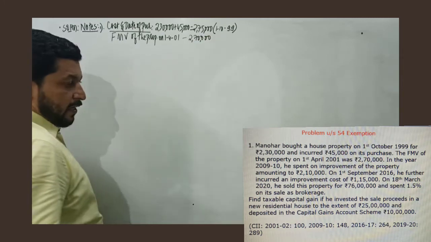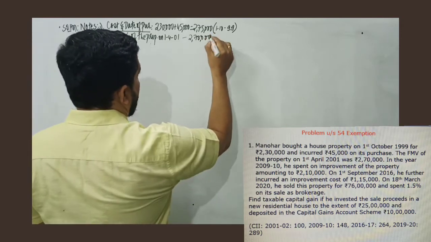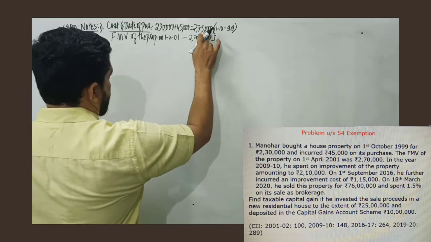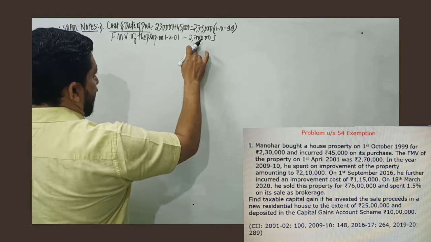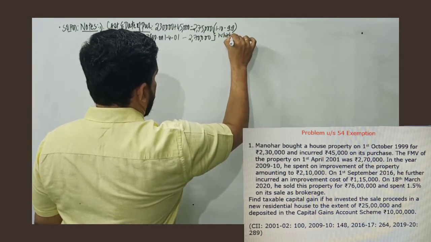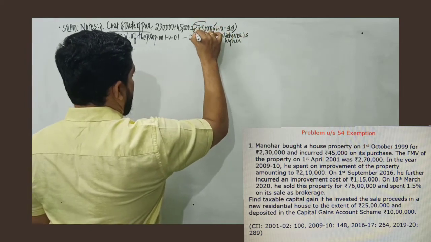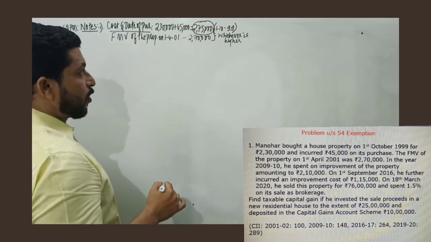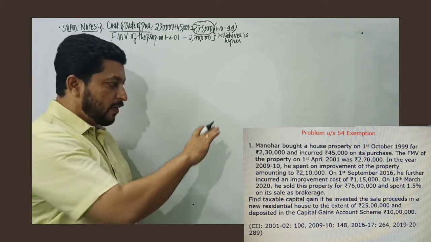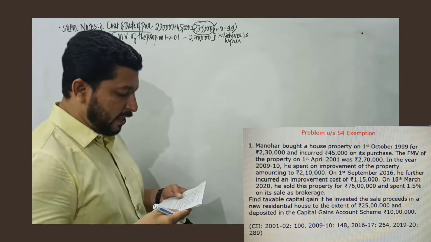Now we know the rule very clearly. If the property is acquired prior to 1st of April 2001, either the assessee can take the actual cost of acquisition 2,75,000 or can take the fair market value, and among these two, whichever is beneficial or whichever is higher. So if you look at it, 2,75,000 is higher. So the assessee would like to index 2,75,000 as cost of acquisition and thereby reduce the tax amount. That is the first very important point in this problem.